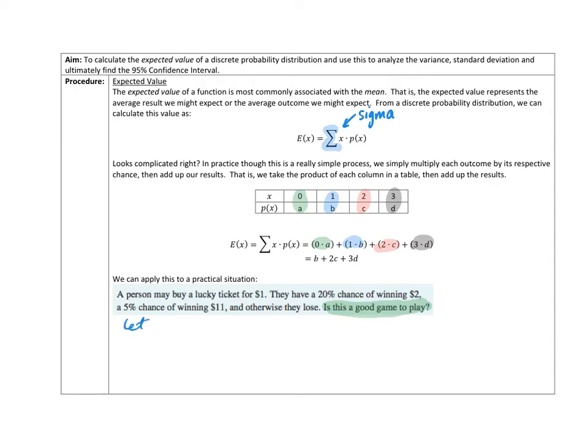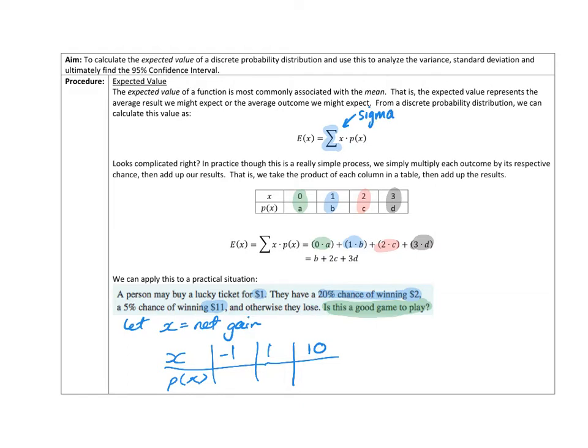So if we let x equal net gain, I set up my table here with x and p of x, the chance that it would happen. We know that we could lose $1. We know that we could gain $1, because if I spent $1 on the ticket and I won $2, I'd be gaining only $1. And if I spent $1 on the ticket and won $11, then my net gain here would be 10.